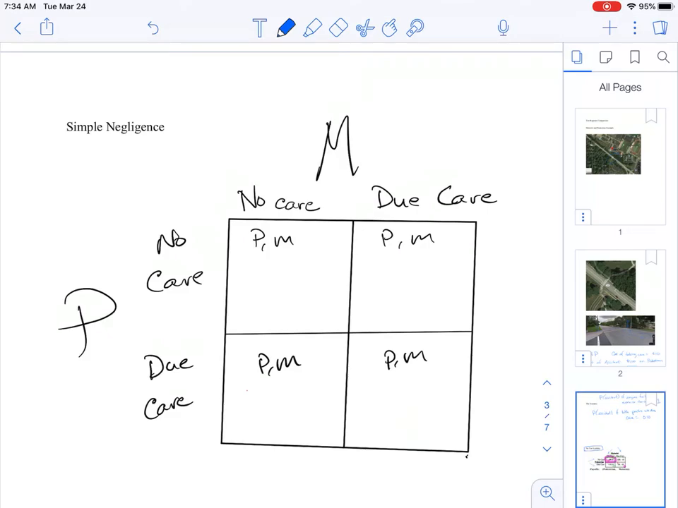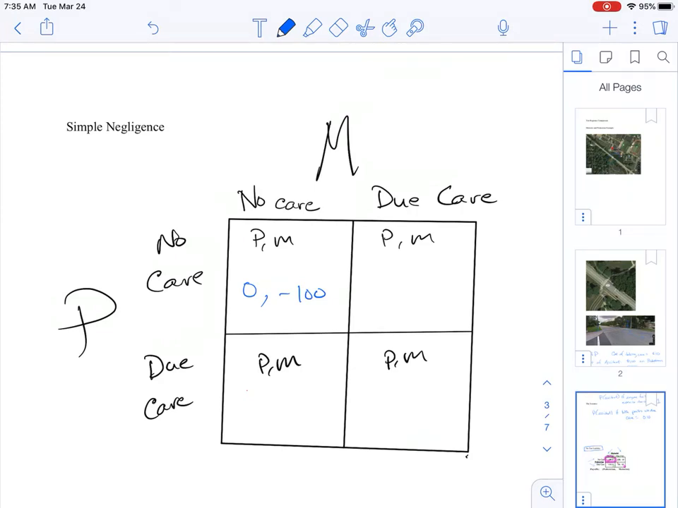So, in the scenario where neither party exercises care, that puts us in the top left cell. The pedestrian and the motorist do not exercise care, then what happens? There will be an accident, but who will be liable? Well, that accident cost falls on the pedestrian, but the motorist has breached his duty of care and is therefore liable for damages to the pedestrian, so the motorist will ultimately have to bear the full cost of the accident. So in this case, the payoffs are 0, minus 100, because the motorist bears the $100 accident cost.